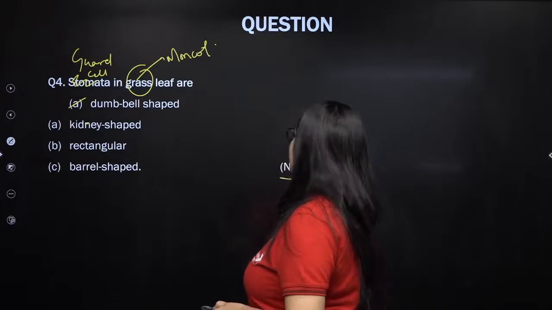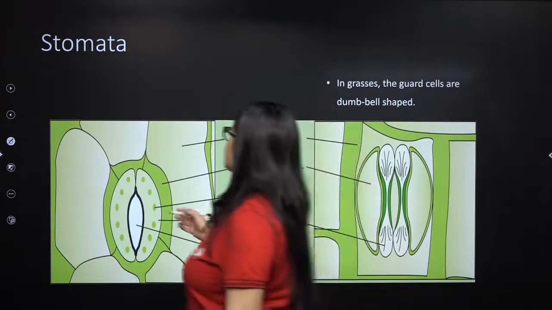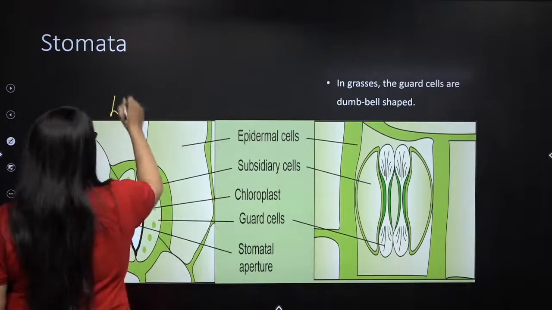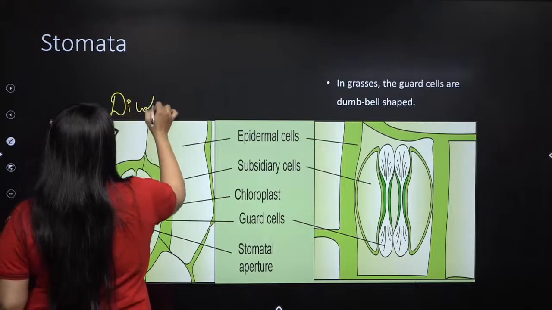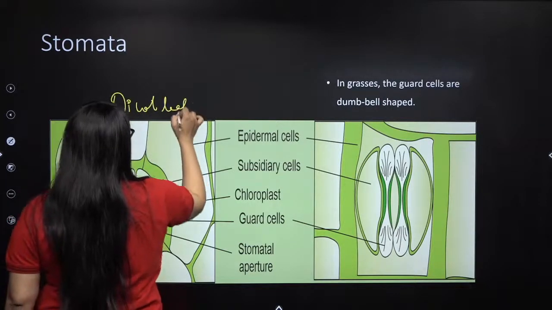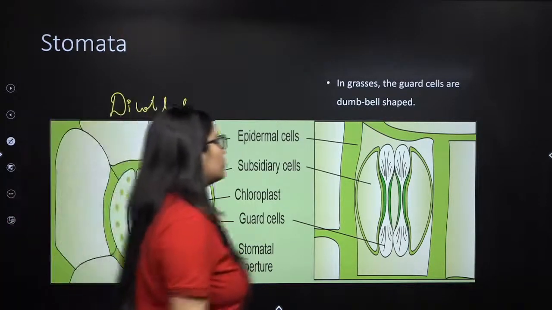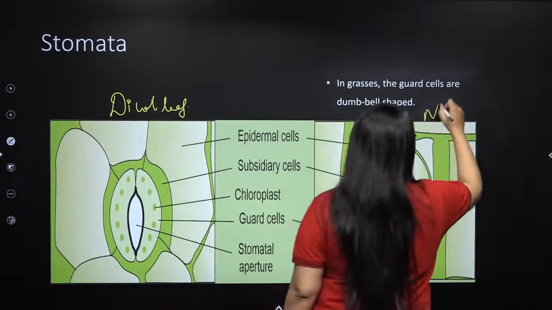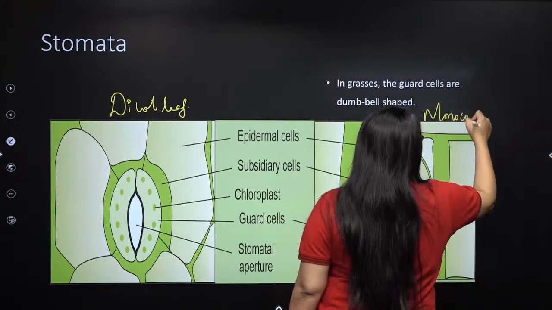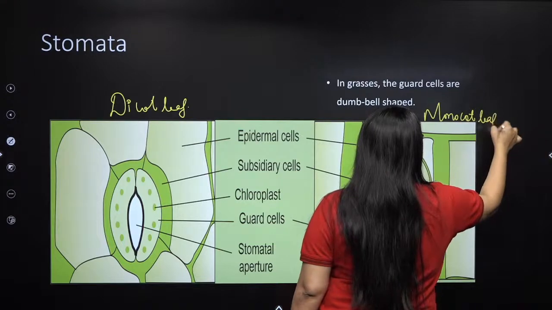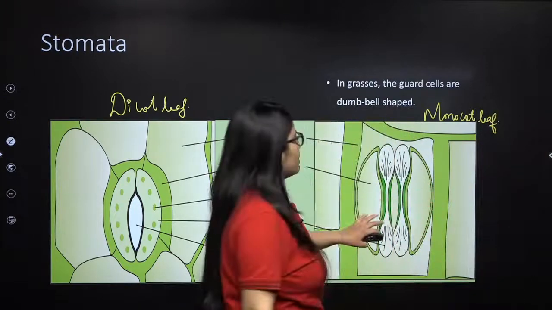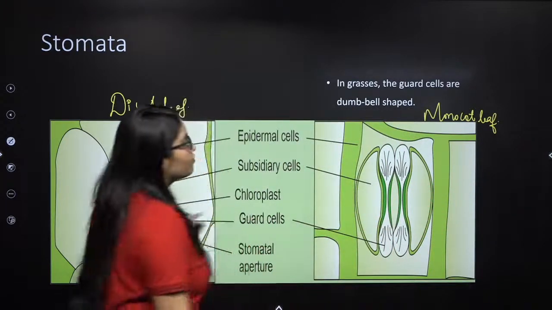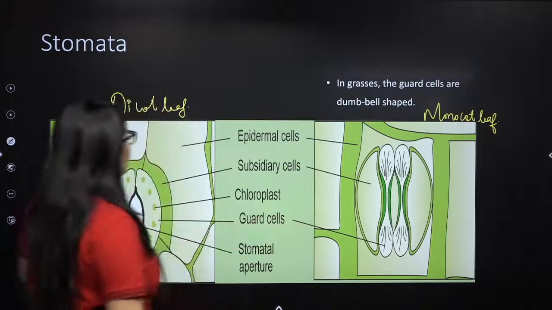Excellent. Let's revise also. This is how stomata looks in a dicot leaf, and this is how stomata looks in a monocot leaf. You already know, my lovely kids, this is what a monocot leaf looks like, and this is the dicot leaf.